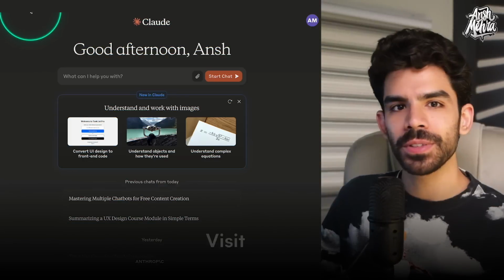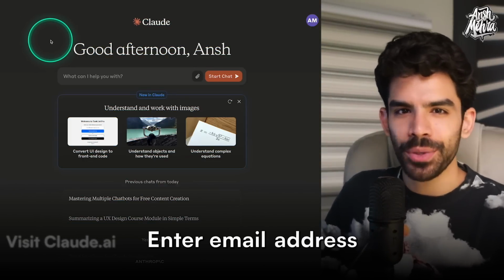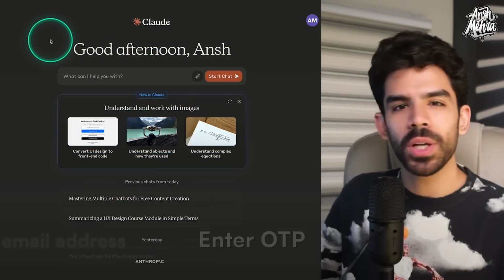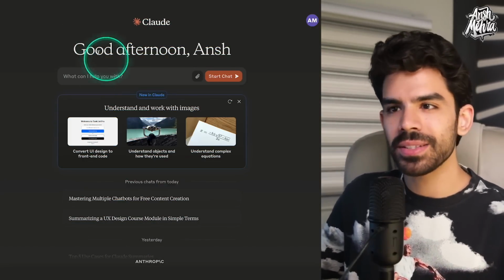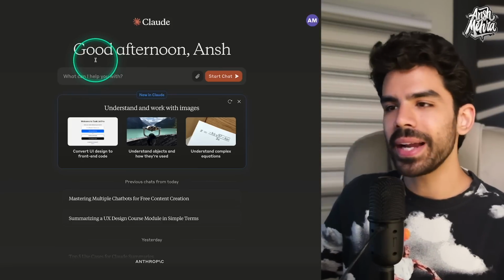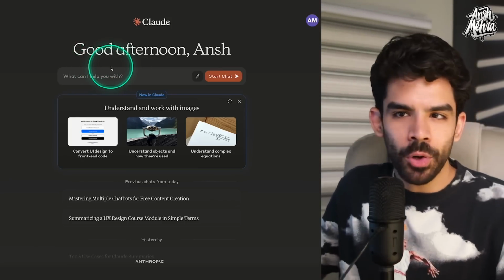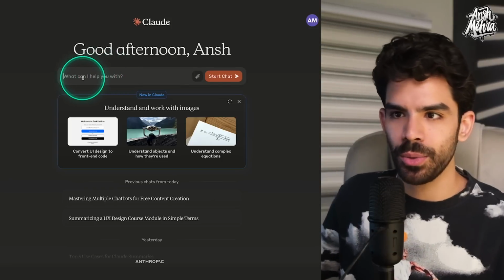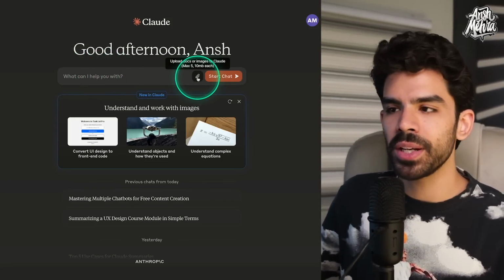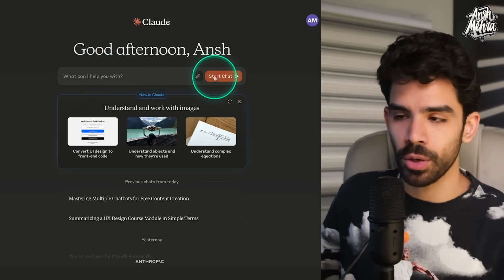I want you to first visit Claude.ai and then just add your email address to get the OTP. Once you've logged in, you'll have a free account, and this is how the interface would look. Right now, I'm on my paid plan, but even on the free plan, this is how it would look. So you have your input field. This is where you can upload your files, and this is where you can start the conversation.